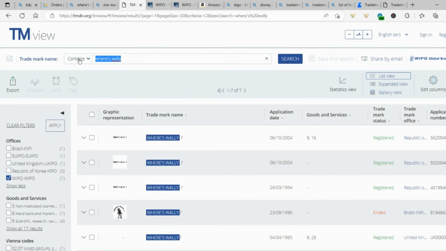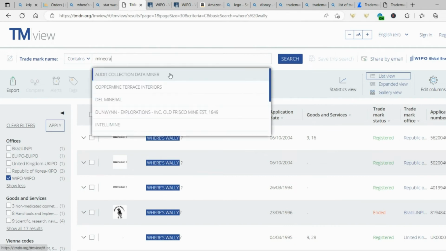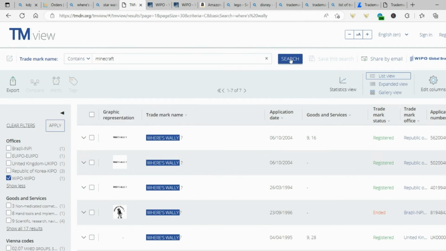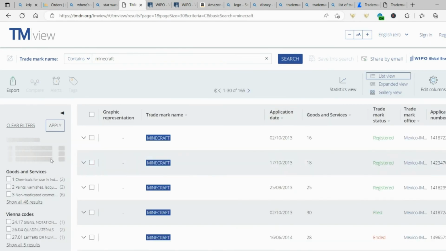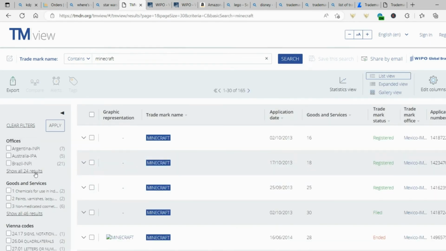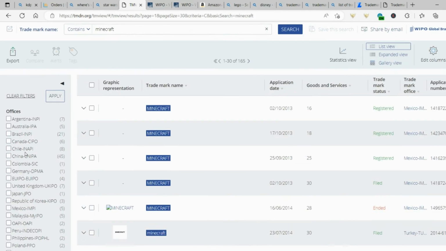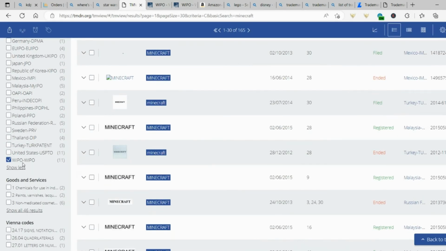If we go for something a little bit more obvious, let's go for Minecraft. We know that this is trademarked. Don't use Minecraft, please, in any of your books. You can see here it's got 24 different countries that it has been listed in. And yes, it has been classed under the World Intellectual Property Organization. So please don't use it.